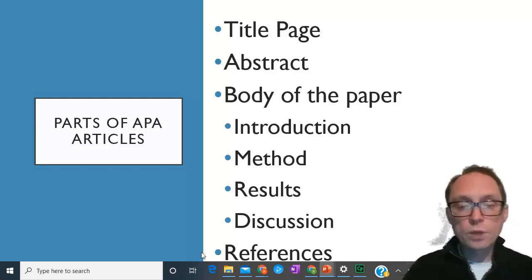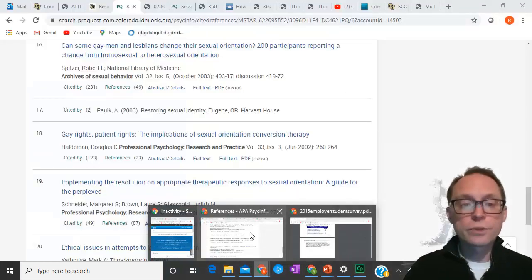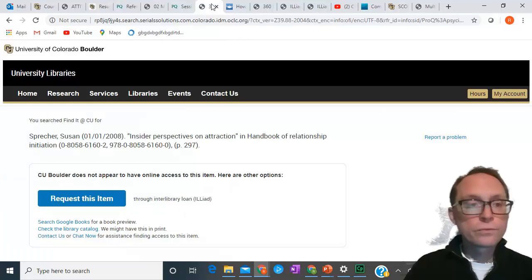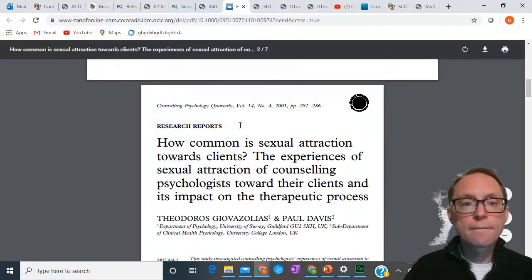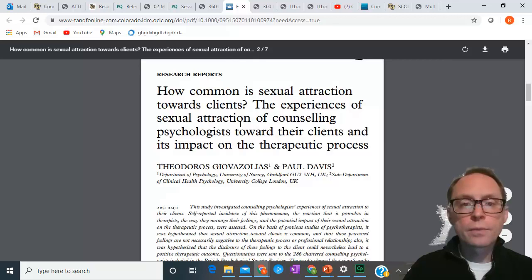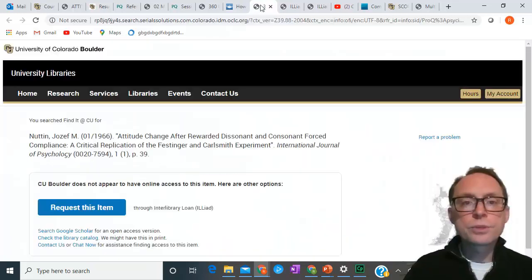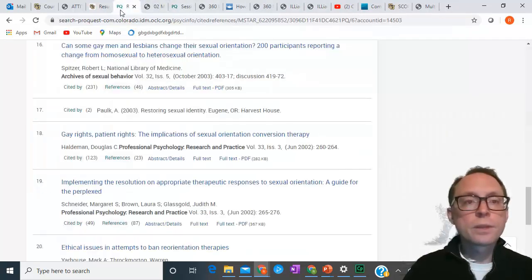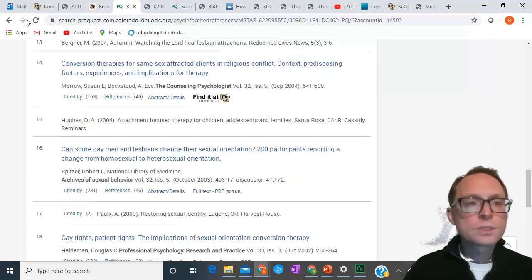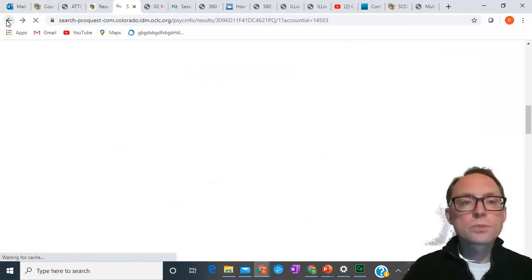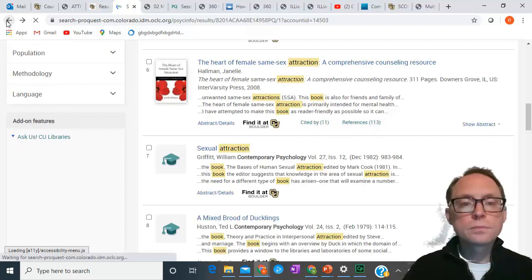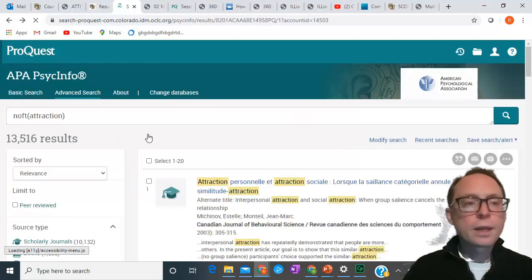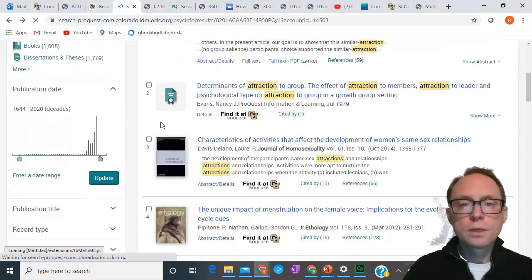So when we look up any one of these articles that we were looking at before, let's see if we can find one that was up before. This was a review, so it's not going to have what we want. I can't remember if I looked up any one of these. Let's just look up whatever one of these is interesting. Let's go back to our results page, and we will look at just the attraction one.